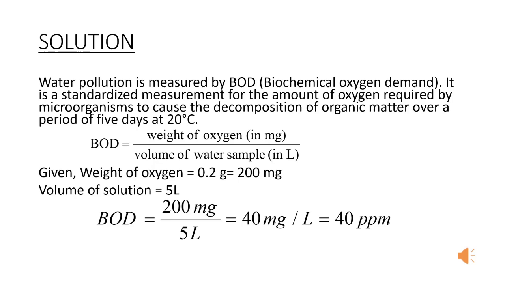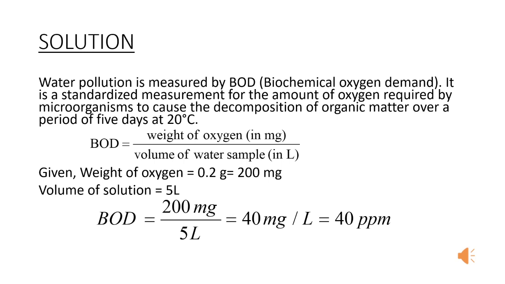Water pollution is measured by BOD or biochemical oxygen demand. It is a standardized measurement for the amount of oxygen required by microorganisms to cause the decomposition of organic matter over a period of 5 days at 20 degrees Celsius.